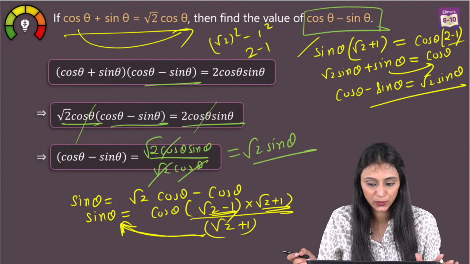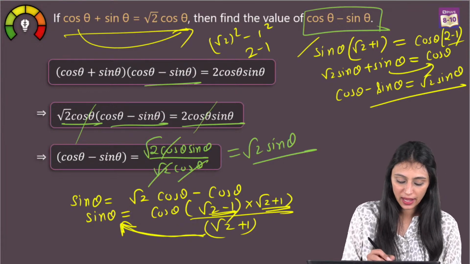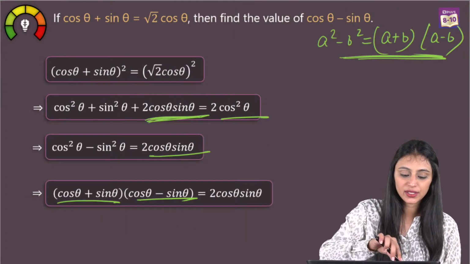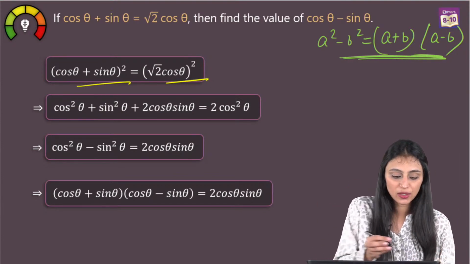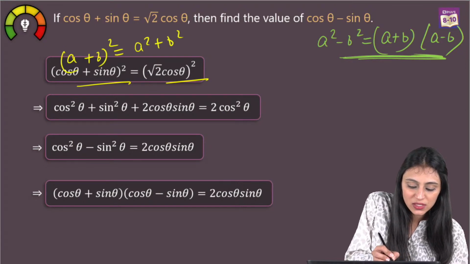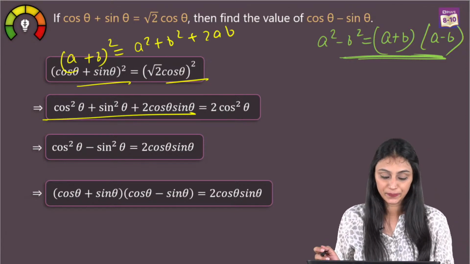First method you want to know, right? So in the first method, I'm just going to show it to you again. Simply what we have done here is, we have taken square on both the sides. Once you do squaring both sides, it's nothing but a plus b whole square, that's a square plus b square plus 2ab, right?